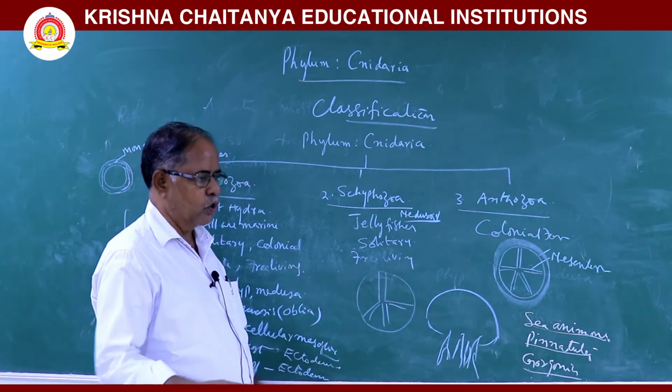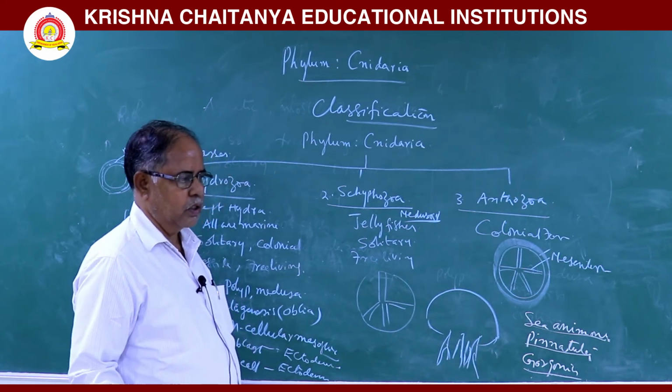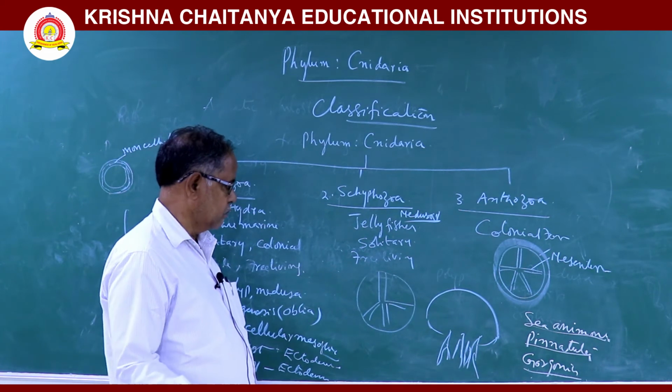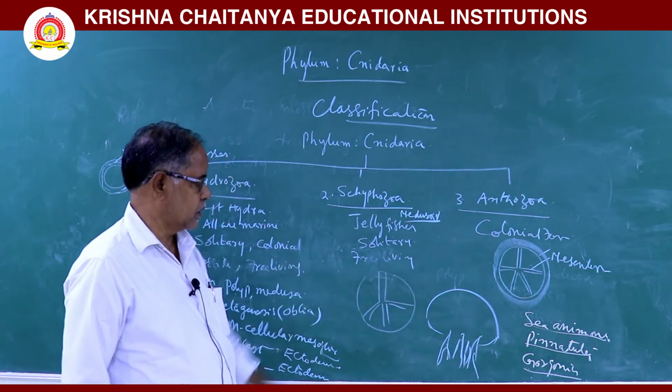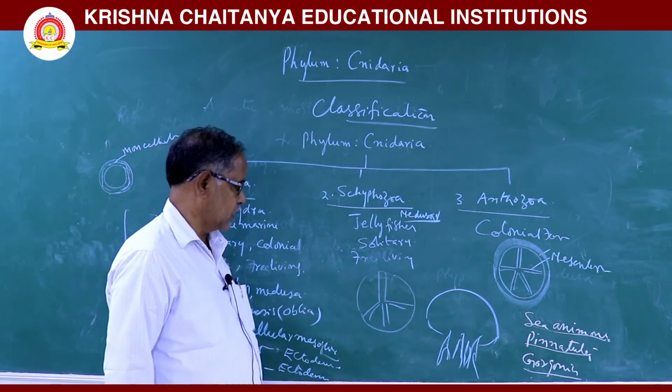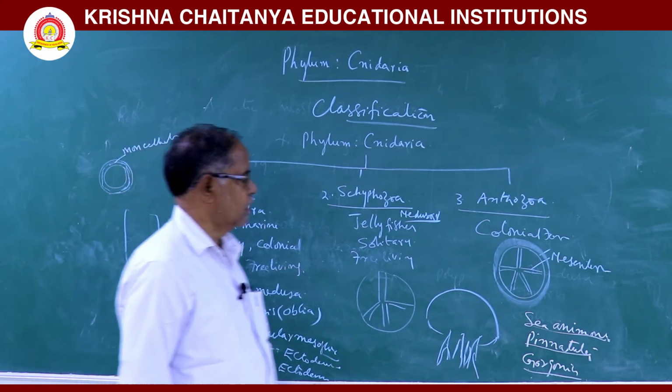Here more quantity of mesoglea is there. This more quantity of mesoglea is used to increase the buoyancy of the animal. Here in the ectoderm, nidoblast cells are there, and in the endoderm germ cells are formed. For example, Aurelia and Rhizostoma.